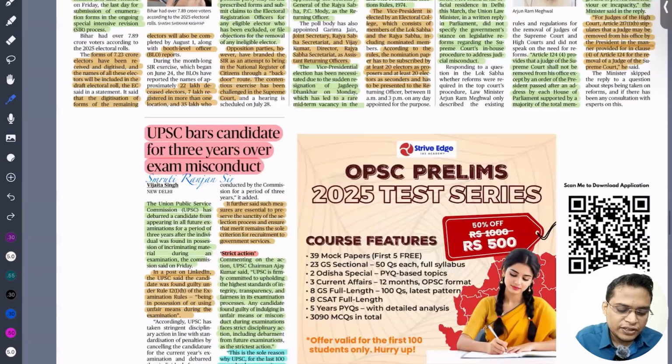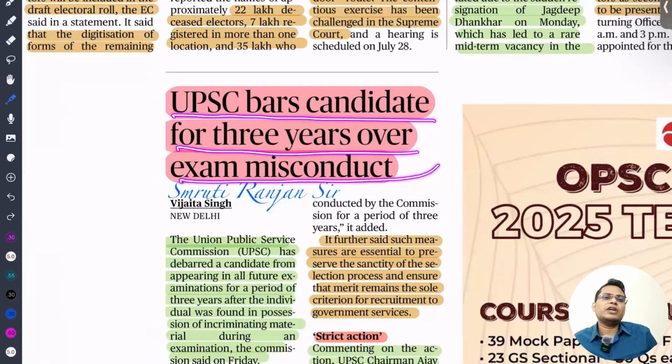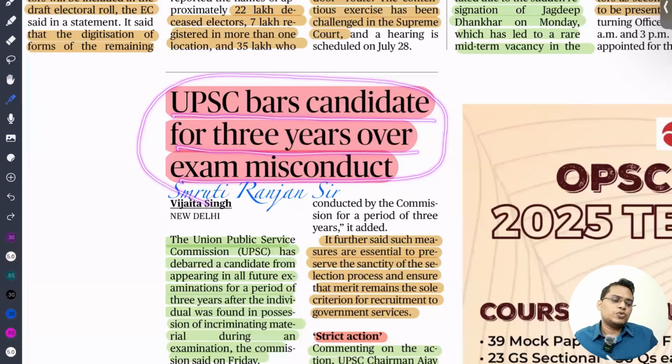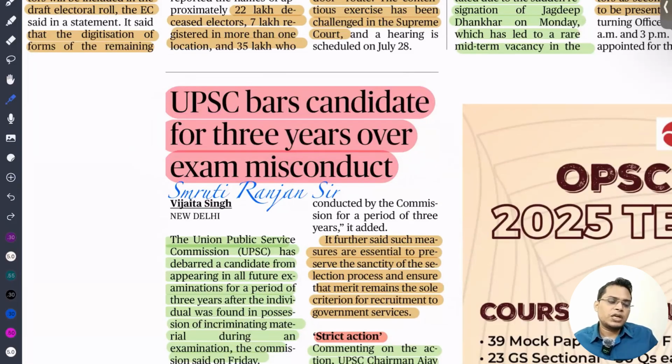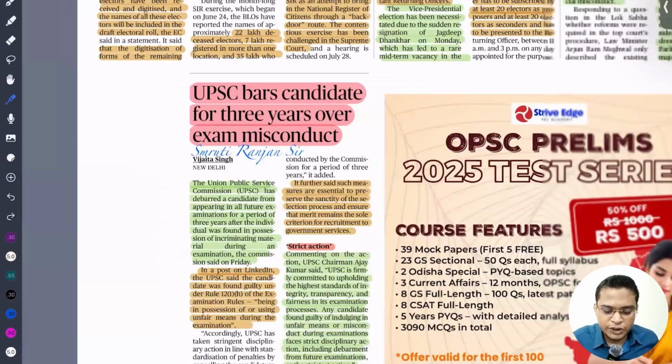So this is very good news: UPSC bars a candidate for 3 years over exam misconduct. Why is this good news? Because UPSC is nowadays taking very strict action. Those who are involved in corruption, those who are involved in cheating, UPSC is not going to spare them. That means we can expect better transparency and good exam conduct in UPSC. So it's good news for hardworking aspirants.